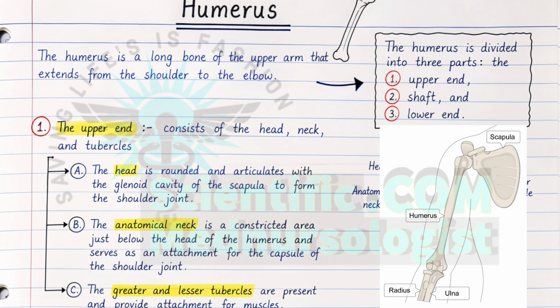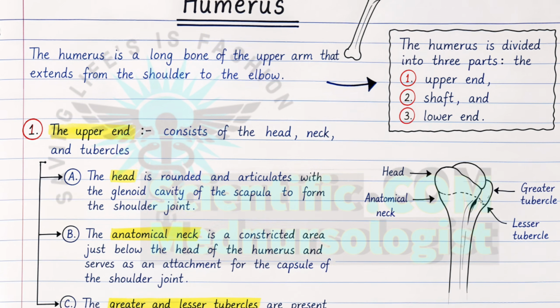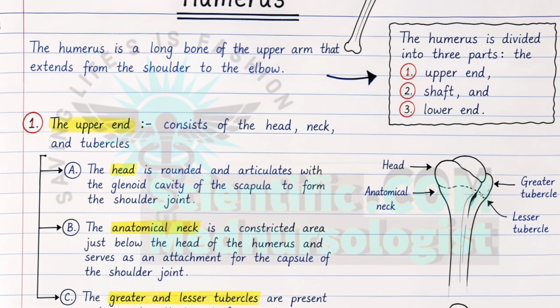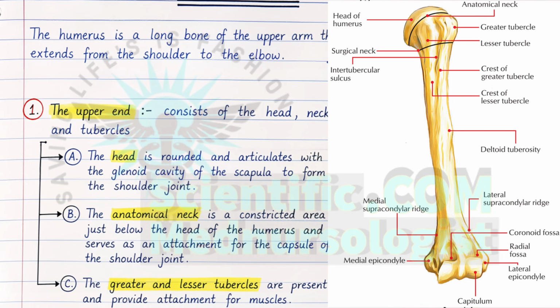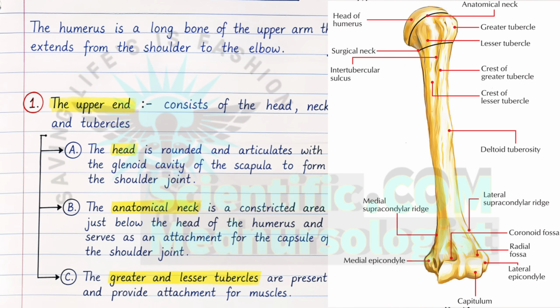Humerus is a long bone that extends from the shoulder to the elbow. It is an upper arm bone. Humerus is divided into three parts, that is upper end, shaft and lower end. So the first part, that is upper end, further consists of the head, anatomical neck and tubercles.